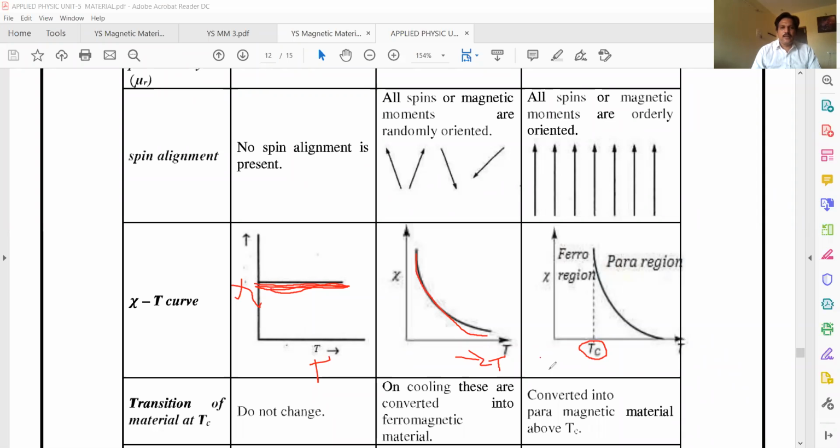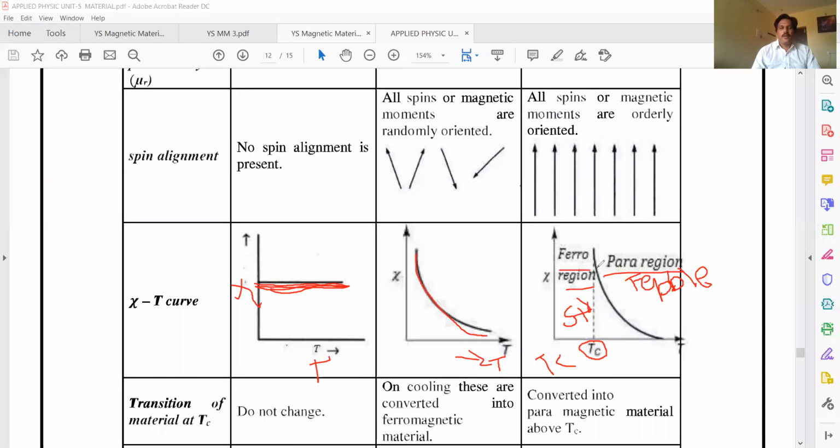When T is less than Tc, it is showing ferromagnetic nature, strong magnetism. When T is greater than Tc, it once again loses its magnetism. That is called feeble magnetism. When it shows feeble magnetism, we call it para. Strong magnetism, ferro. So its behavior is characterized by Curie temperature.